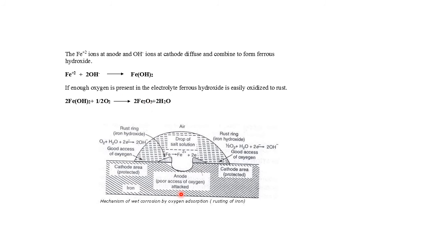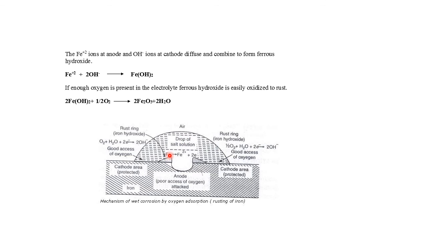Let us see the diagram. So this is the cracked portion which will behave as the anodic pad. This remaining portion will act as the cathodic pad. This is to be protected. This is a cathodic area. A drop of water collected over the steel plate behaves as an electrolyte, and therefore